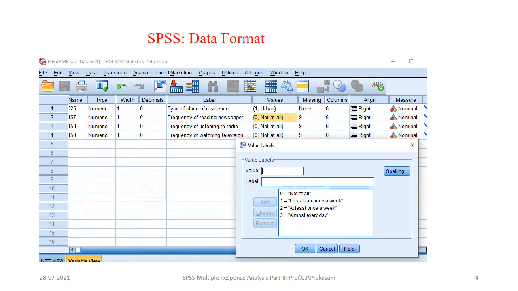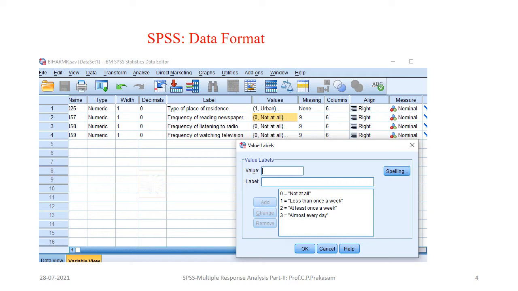This will give you an example of the data format in SPSS. If we see the labels, the frequency of reading newspaper has the options: not at all, at least once a week, less than once a week, almost every day.